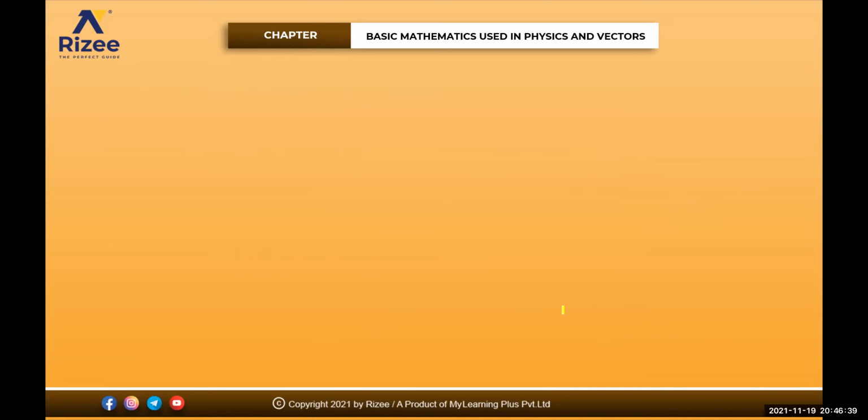Just let me take some applications of this fastly. Cases. Number one: if A bar and B bar are in the same direction, like this. This is the vector A bar, this is the vector B bar.